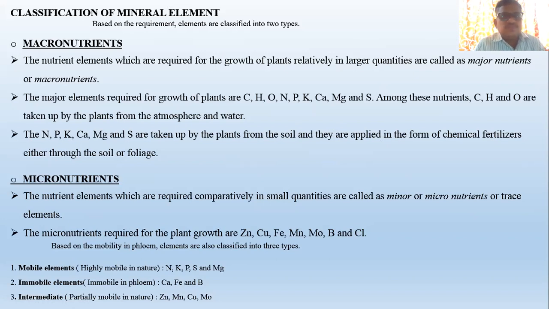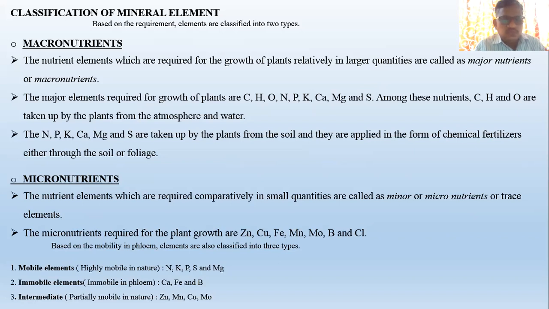Now what is meant by macronutrients and what is meant by micronutrients? So macro is nothing but the elements which are required for the growth of the plant in relatively larger quantities, called major nutrients or macronutrients. Relatively larger quantities. Okay, these are the important words.